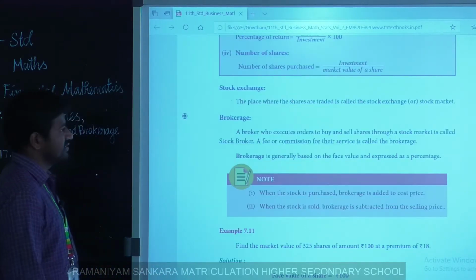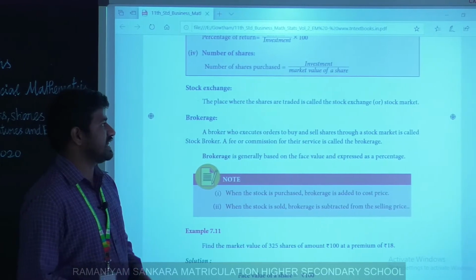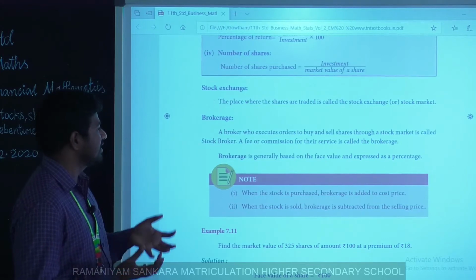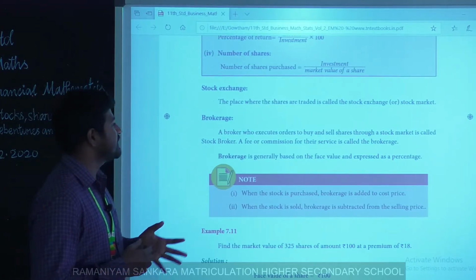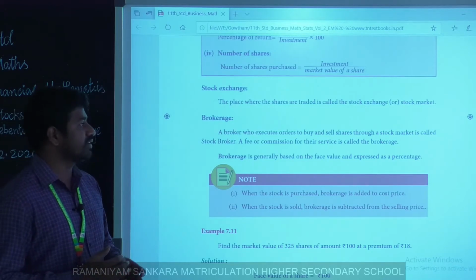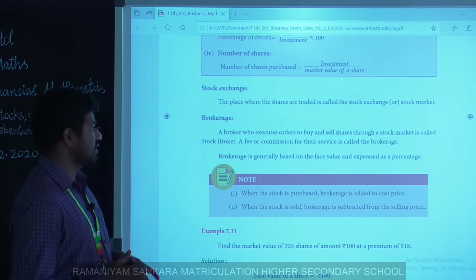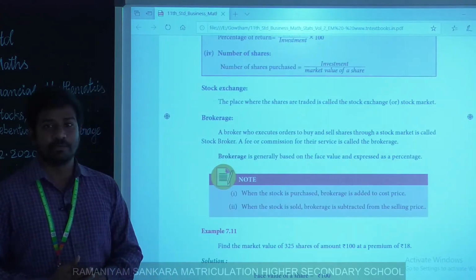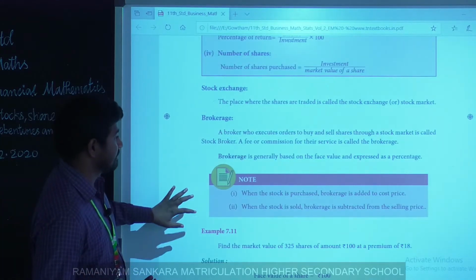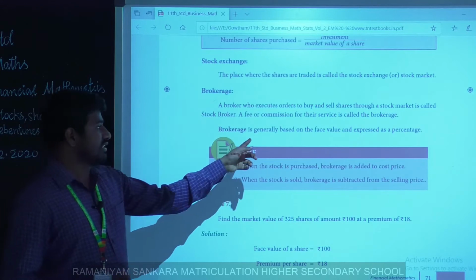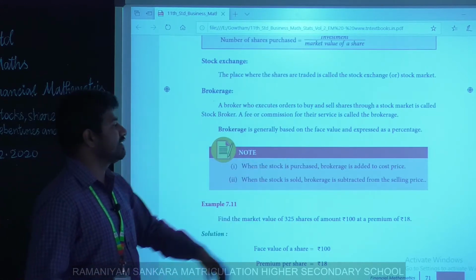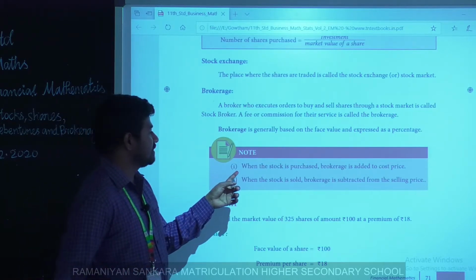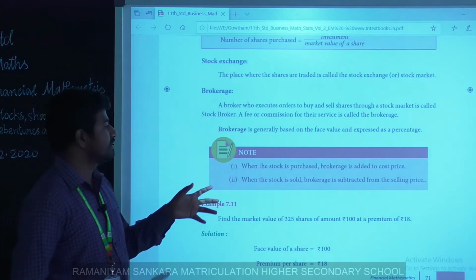Next, stock exchange. We know that the place where shares are traded is called a stock exchange. Brokerage is a well-known term. A broker who executes orders to buy or sell shares through the stock market is called a stock broker. A fee or commission for their service is called brokerage. Clear? Yes. Brokerage is generally based on face value and expressed as a percentage. This is a very important note. It will be used while solving sums.